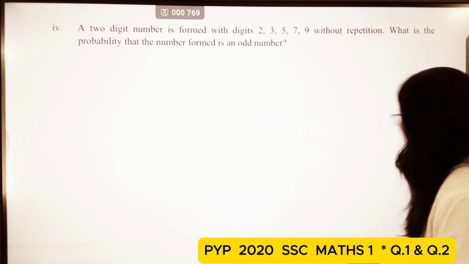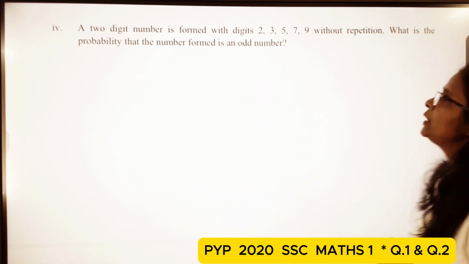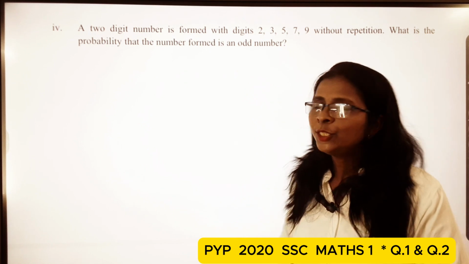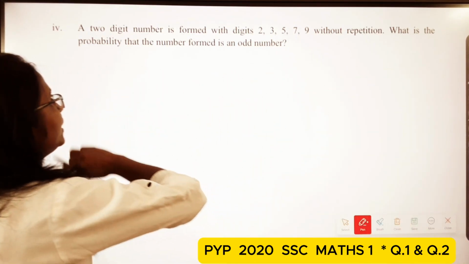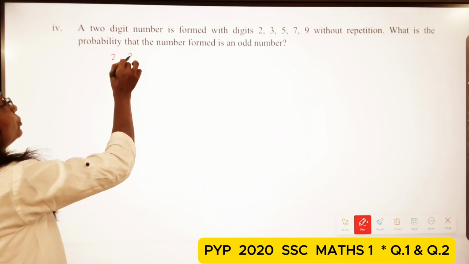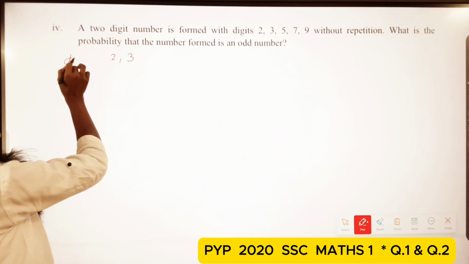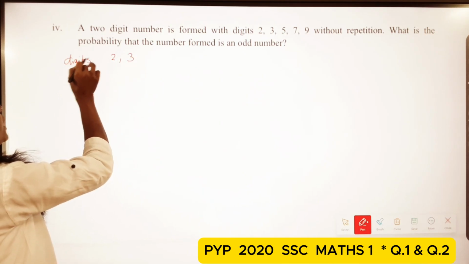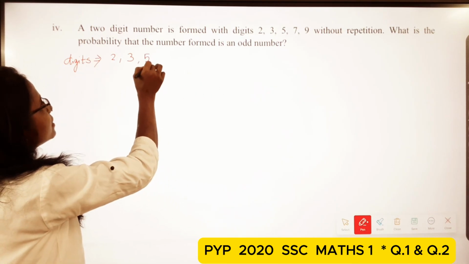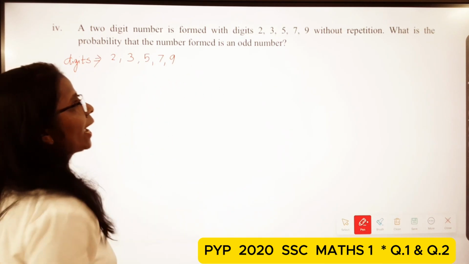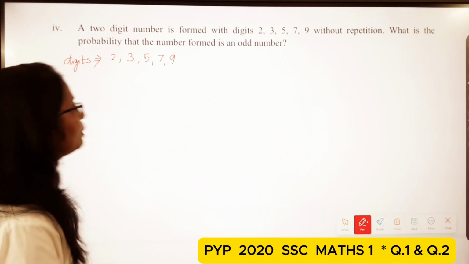First we write the two-digit numbers from the given digits, which are 2, 3, 5, 7, 9, without repetition.